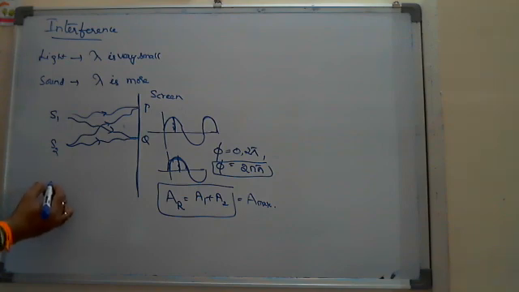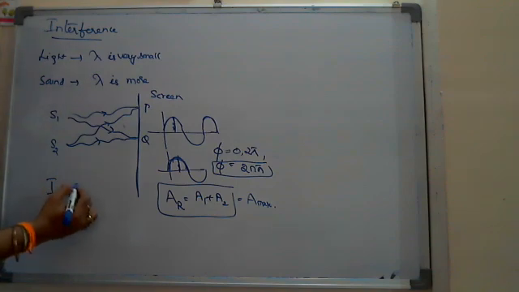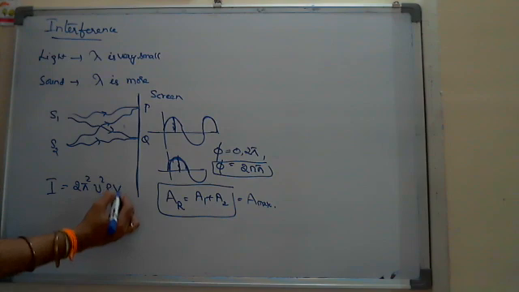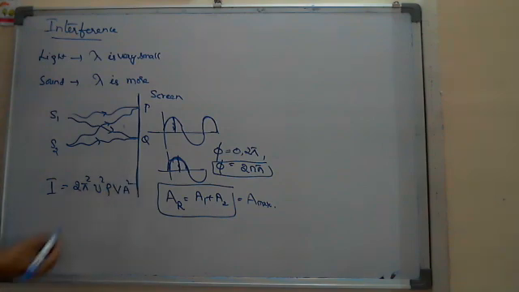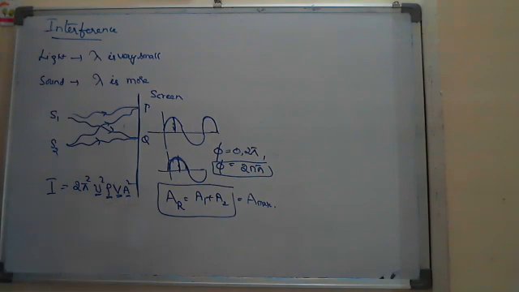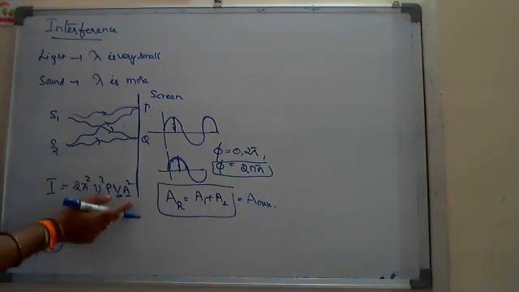If amplitude is maximum, the intensity mainly depends upon amplitude. I think you know the intensity is equal to 2 pi square mu square A square rho V. This is the formula where mu is the frequency, rho is the density of the medium, V is the velocity in that medium, and A is the amplitude. So the intensity depends upon the amplitude.